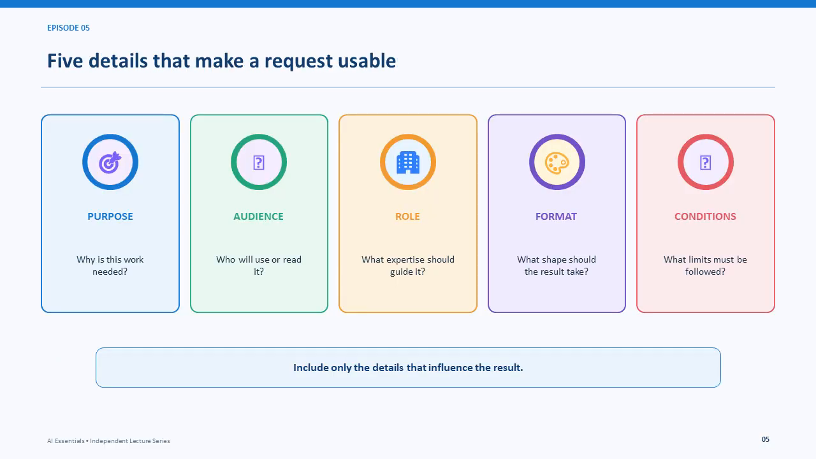5 details commonly make a request usable. Purpose explains why the work is needed. Audience identifies who will read or use it. Role defines the perspective that should guide the work. Format describes the shape of the output. Conditions state facts, limits, or rules that must be followed. Include the details that influence the result, omit information that does not matter.